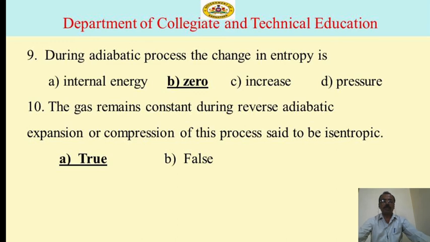Next, the 10th question: the entropy of the gas remains constant during reversible adiabatic expansion or compression, and this process is said to be isentropic. Option A true and option B false. Here option A is the correct answer.